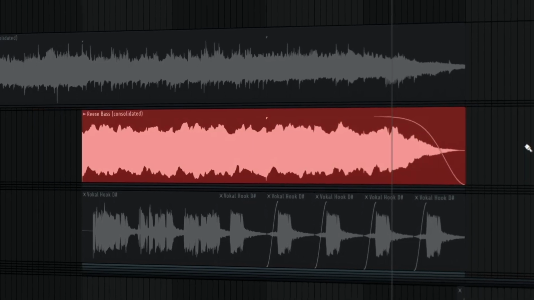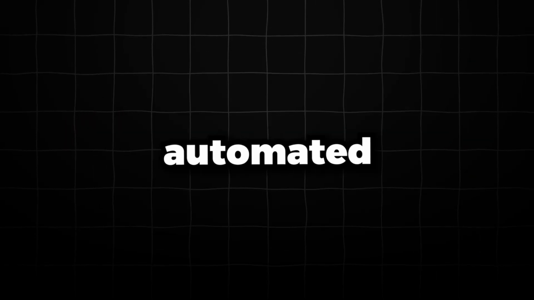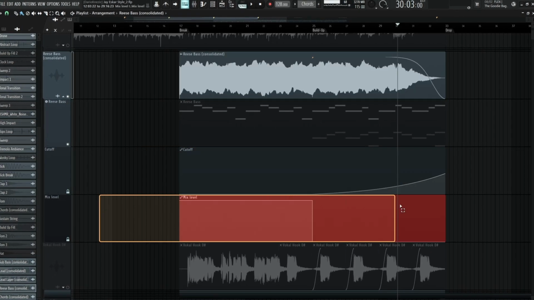After the chords were done, I added the Reese Bass. For the effects, I added a bit of distortion, EQ, and sidechaining for the kick. I also automated the high pass filter and the sidechain.